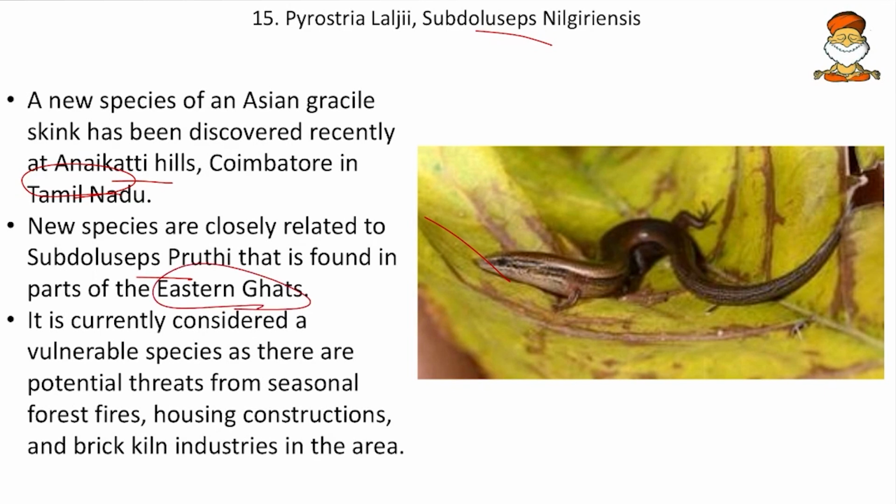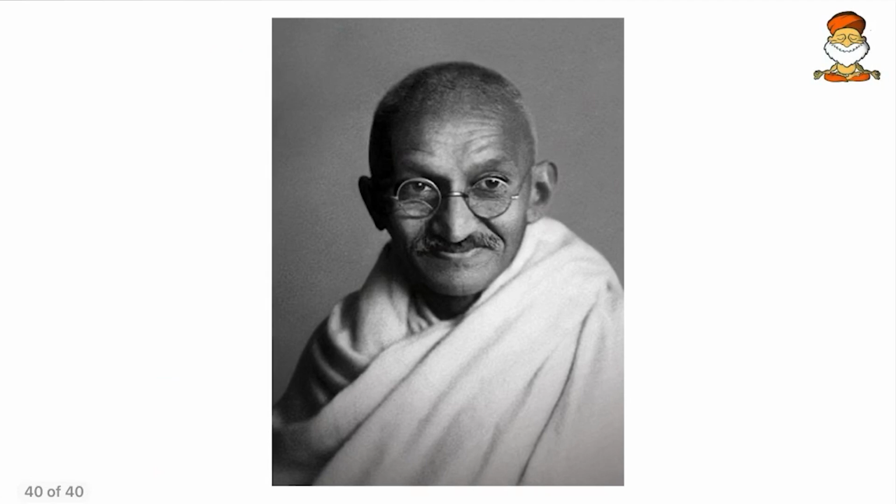So in the Eastern Ghats we have one more Subdoluceps species, the Subdoluceps pruthi. Then it is currently considered a vulnerable species as there are potential threats from seasonal forest fires, housing construction and brick kilns. Remember the species and the scientific name of this, the other species present in the Eastern Ghats, and also the causes for its reduction in number. So these are some of the facts.